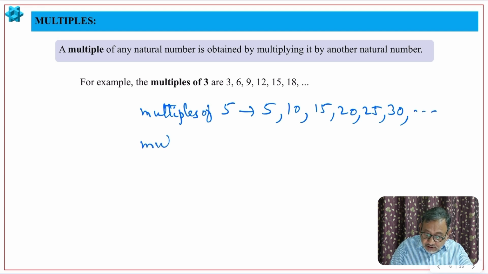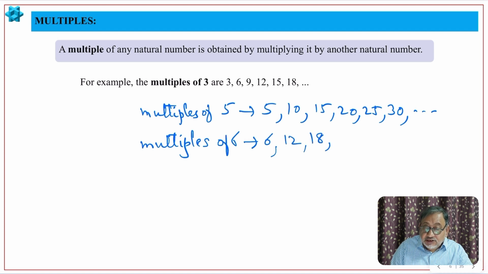Similarly, multiples of 6. What are the multiples of 6? Start with 6: 6, then 12, then 18, then 6 4s are 24, and so on. 6 5s are 30, of course, 6 6s are 36, and so on you can have, right?